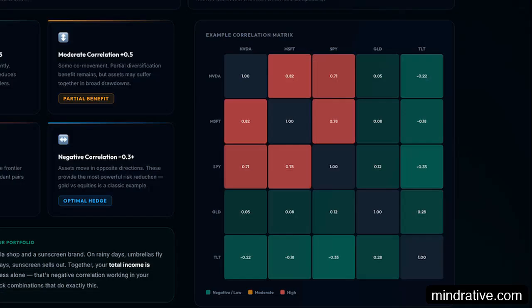This correlation matrix verifies safety by cross-referencing every asset ticker in your basket. Look for an abundance of green and dark boxes. These indicate negative correlation, confirming your selected assets will protect each other.